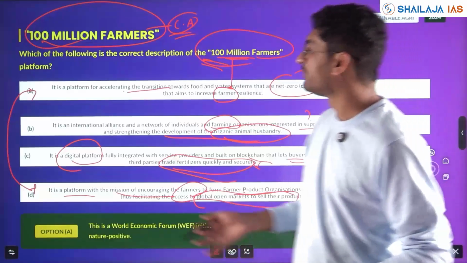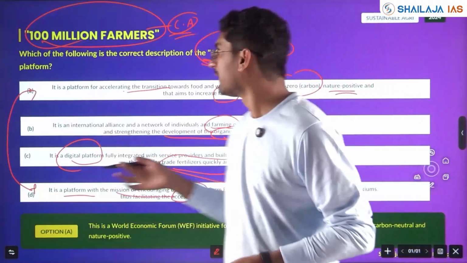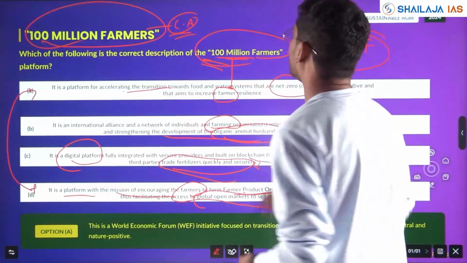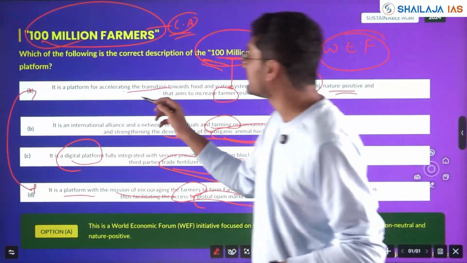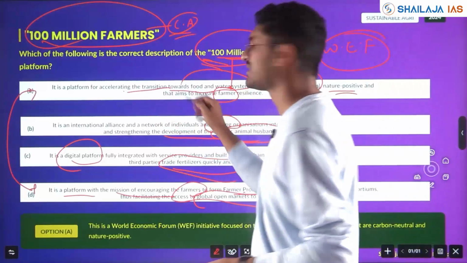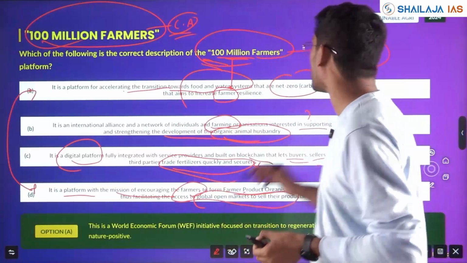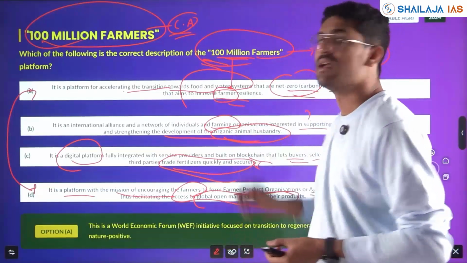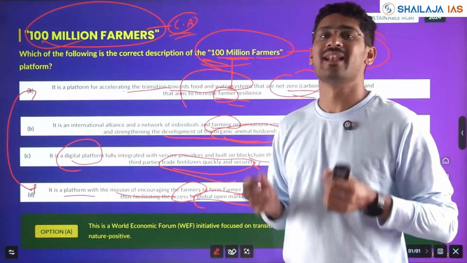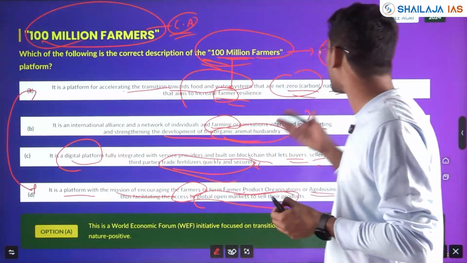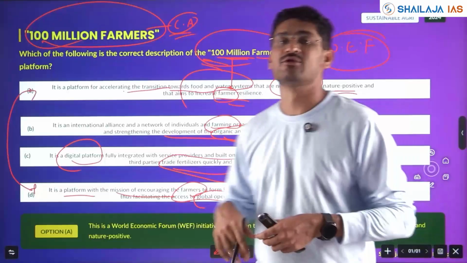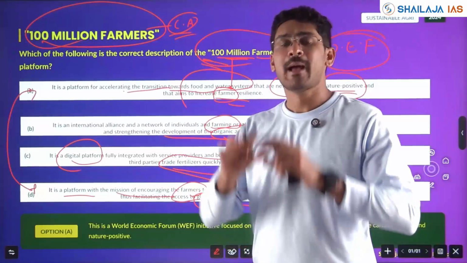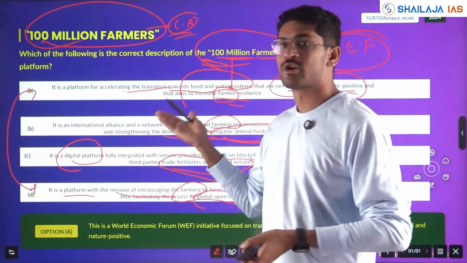If you don't know at all, then you have to choose 50-50. But if you know, this initiative is by the World Economic Forum, which wants a transition towards food and water systems that do not generate any carbon dioxide, net zero, and are positive to nature. It aims to increase farmers' income and resilience, keep land fertile with organic carbon, and ensure carbon dioxide is not produced because of farming. It is nature positive, not affecting the ecological cycle around the crops and the land.